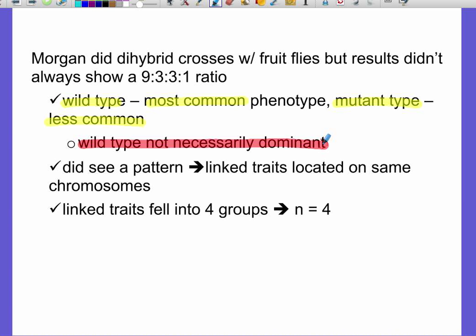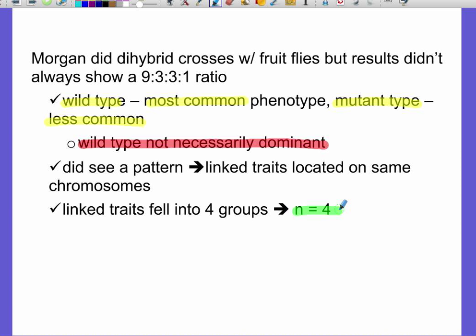So the pattern that he saw was that those linked traits fell into 4 different groups, and he assumed that those linked traits would be located on the same chromosomes. Turns out that fruit flies do have 4 pairs of chromosomes. Their n number is equal to 4. So anytime there was that crossover, it could happen between a pair of chromosomes.